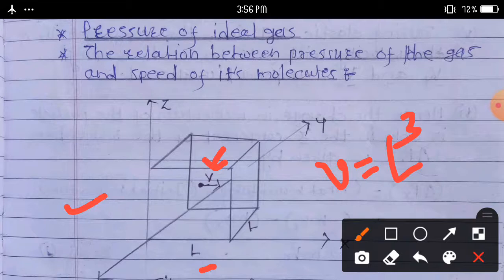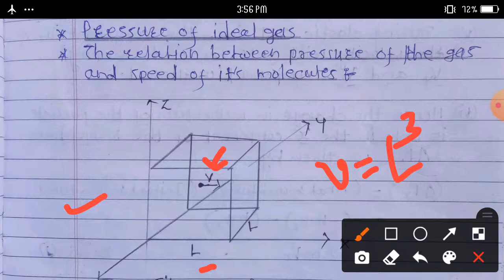During elastic collision, the component vx of the velocity gets reversed, keeping vy and vz components unaltered.